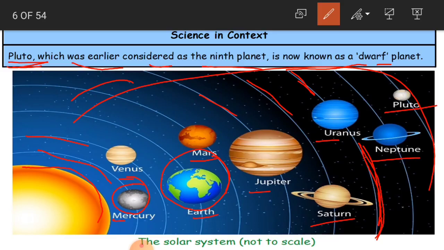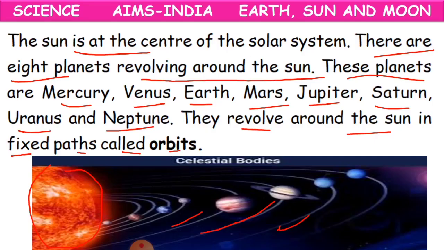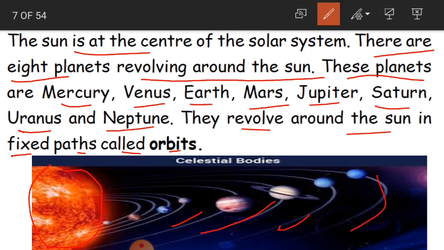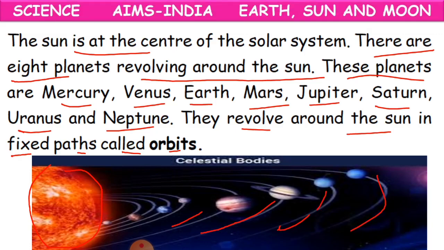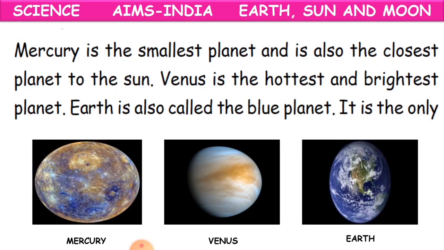This path is a fixed path. There is no change in it. This fixed path is known as an orbit. So every planet has got its own way, which is known as an orbit. Clear, children? These are all orbits of different planets. Okay, clear? Now let us learn about each planet.